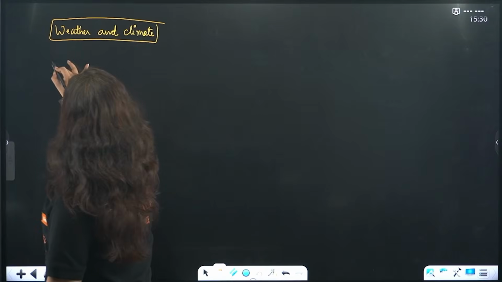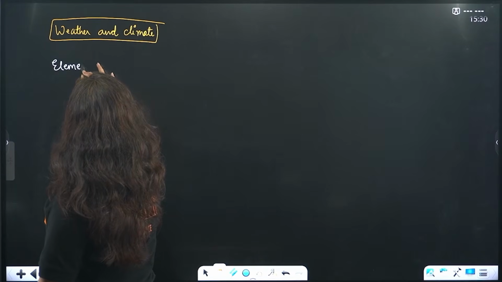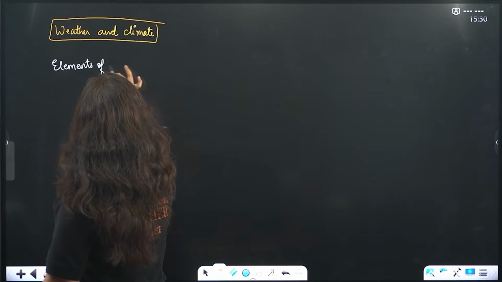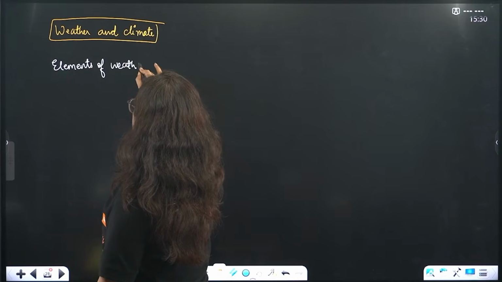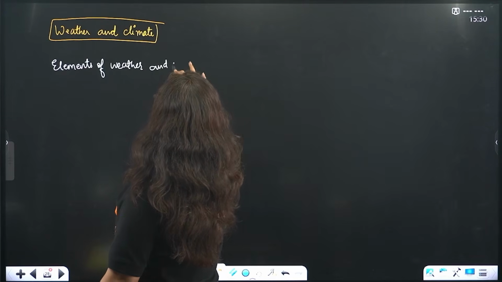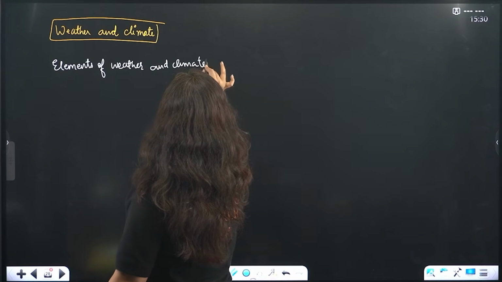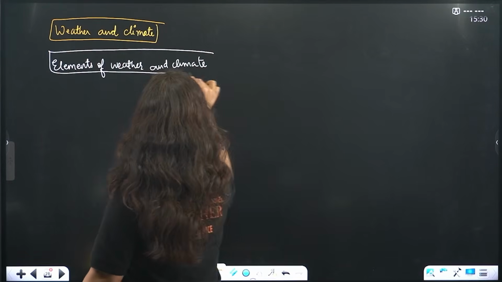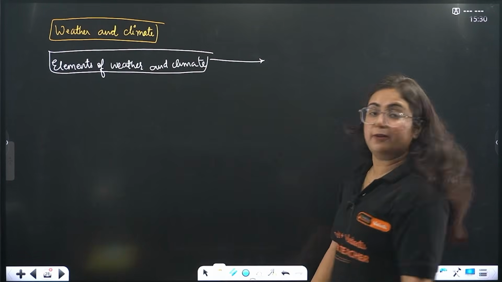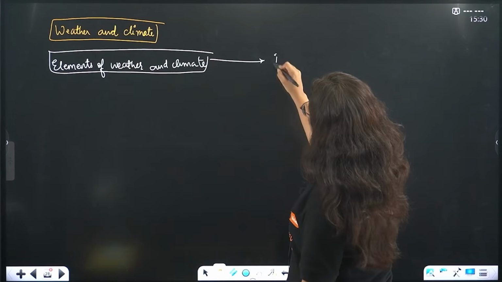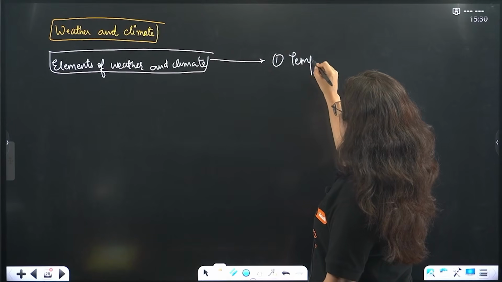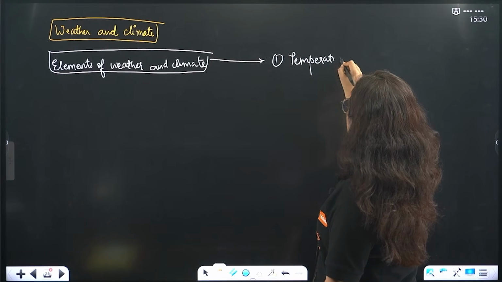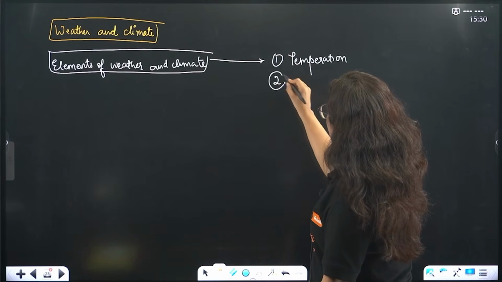After that, we studied a topic that is elements of weather and climate. So there are 5 elements of weather and climate that actually affect our atmosphere. Number 1 is temperature. Okay, everyone remember that? Very good. The second is humidity.